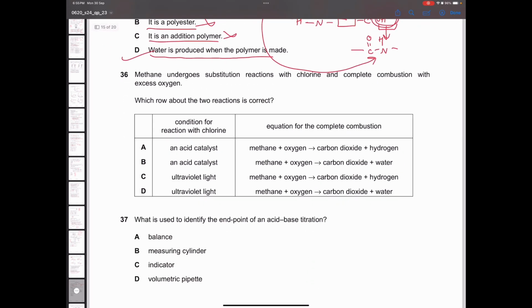Now, methane undergoes substitution, yes, we know this. And complete combustion, yes, we know this. Alright, what are they asking? Condition for reaction with chlorine, it should be ultraviolet light. And equation for complete combustion, we know that CO2 and H2O will be formed. So methane plus oxygen will give CO2 and H2O, which is option number D.